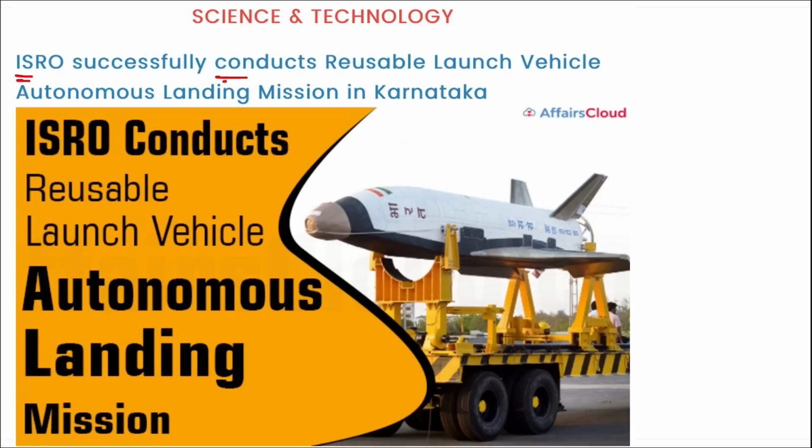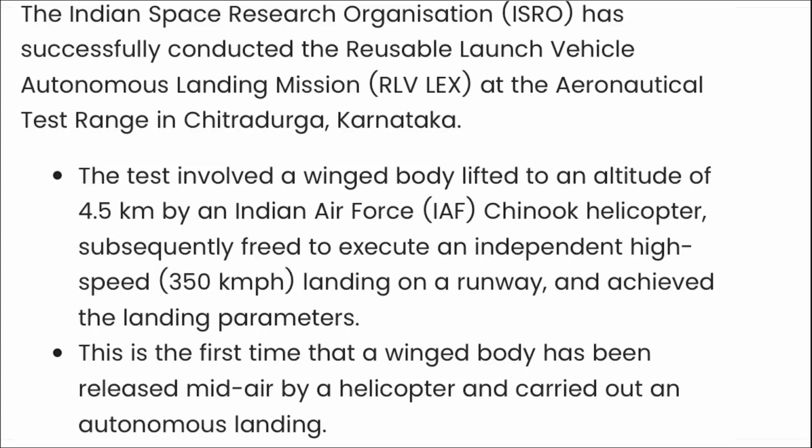Next is ISRO. ISRO successfully conducted the reusable launch vehicle autonomous landing mission in Karnataka. I repeat, this is important. ISRO has successfully conducted the reusable launch vehicle autonomous landing mission at the aeronautical test range in Chitradurga, Karnataka.